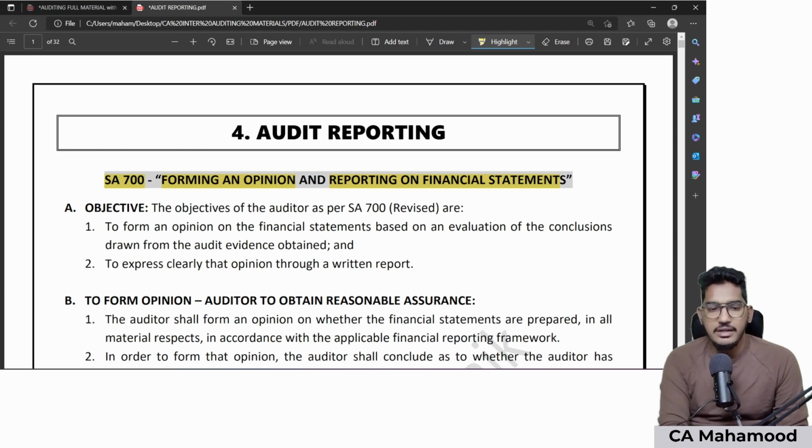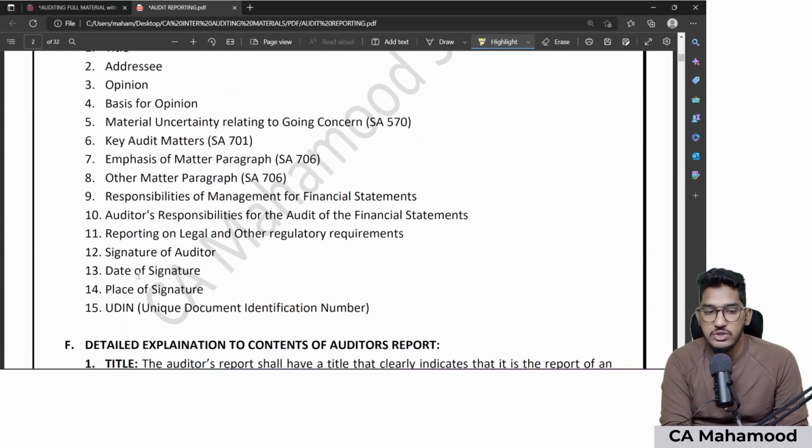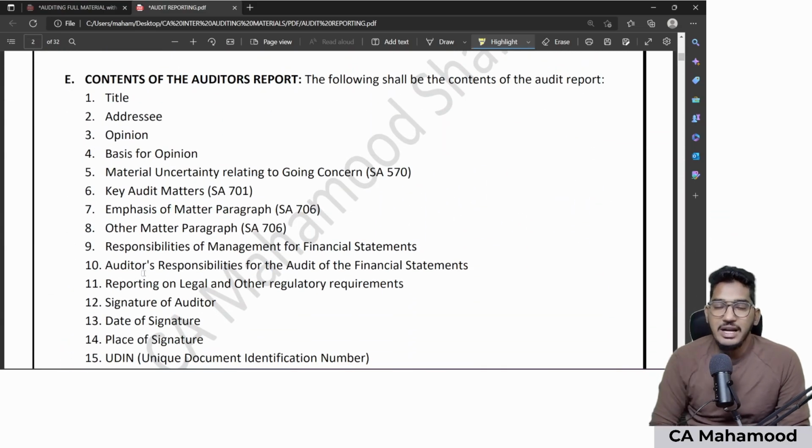Now in this standard, there are so many contents which have been given. But first, I will take you directly through the contents of the audit report. What exactly should be the contents of the auditor's report? Here I have listed down the contents of the audit report. As you can see: title, addressee, opinion paragraph, basis for opinion paragraph, material uncertainty relating to going concern, key audit matters, emphasis of matter, other matter paragraph.